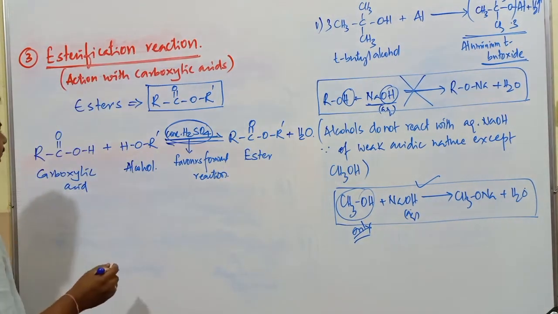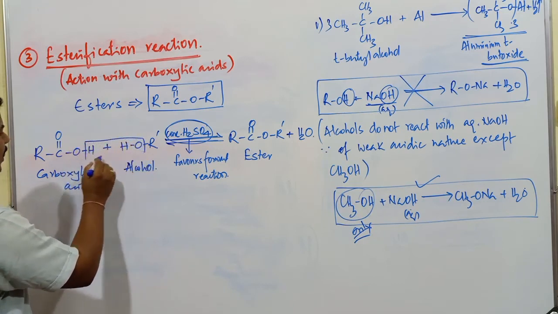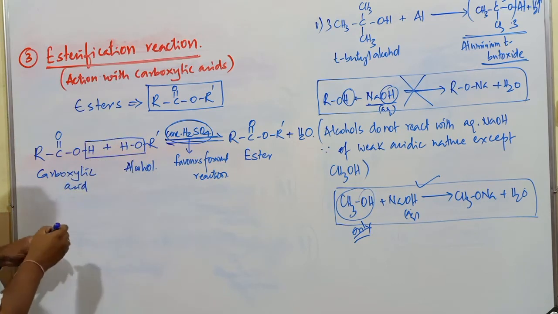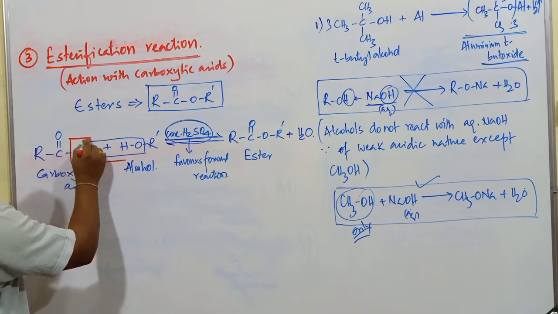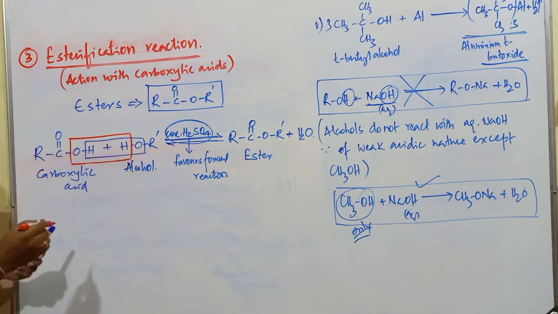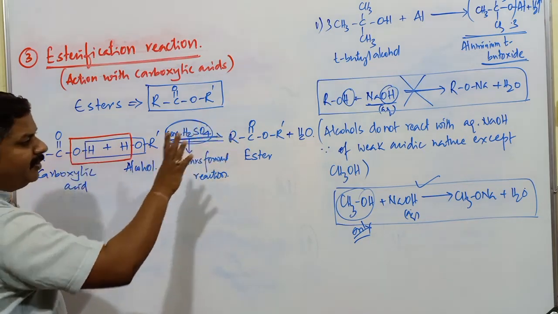Water is generated by the H plus of this carboxylic acid and OH minus of the respective alcohol. Sometimes this possibility is also there: the OH group of this one combines with the H of this alcoholic compound. Which particular elimination takes place to form the water?